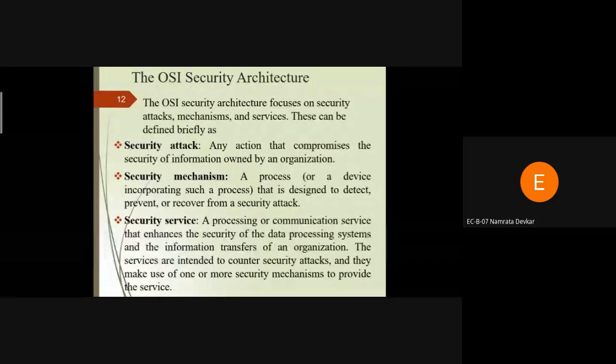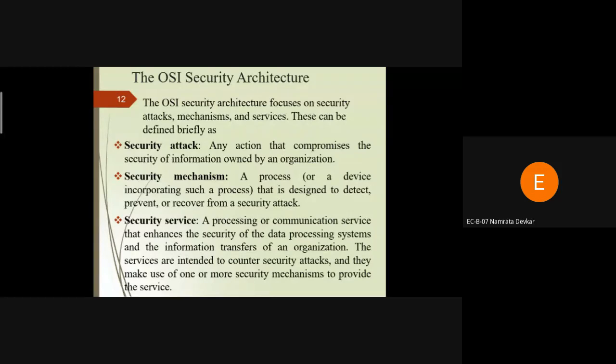There are possible types of attack under the security attack. It might be an active attack or a passive attack. So we have to study the two types of attack: what is the active attack, what is the passive attack, and how we can avoid these two types of attack. That comes under the security mechanism.